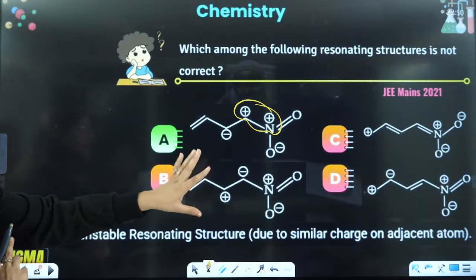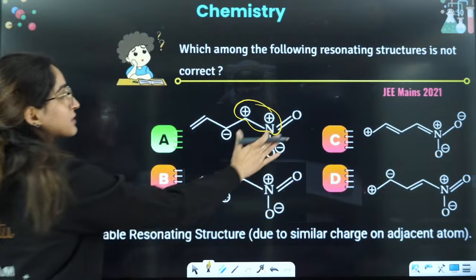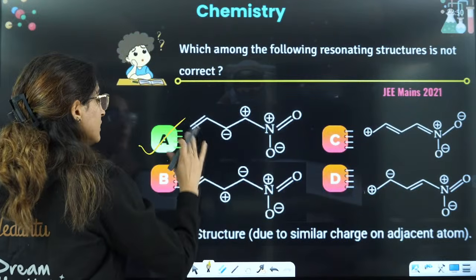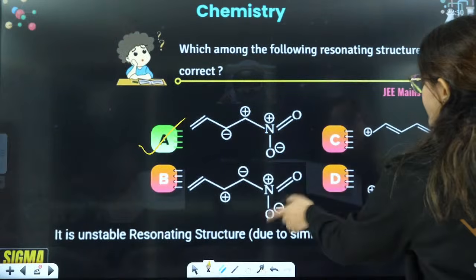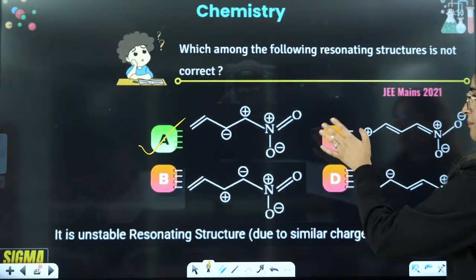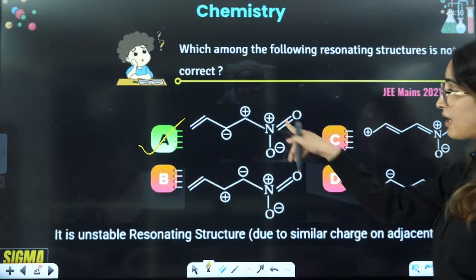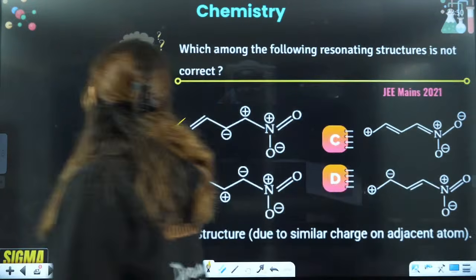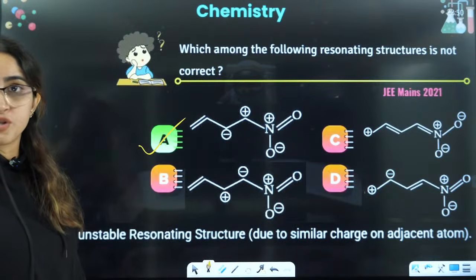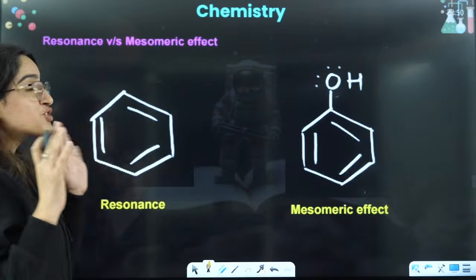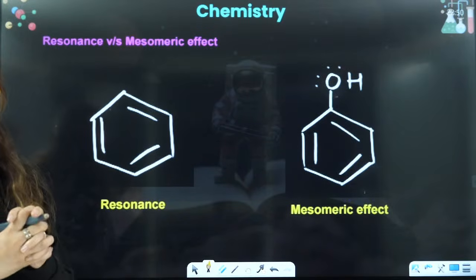So all of them are positive negative pairs. So I can say this one is actually least stable, right? And after this you will have this one. These two are still stable as compared to these two structures. So this one out of them will be least stable because same charges will not be there in the adjacent positions. Same charge cannot be there on the adjacent positions.